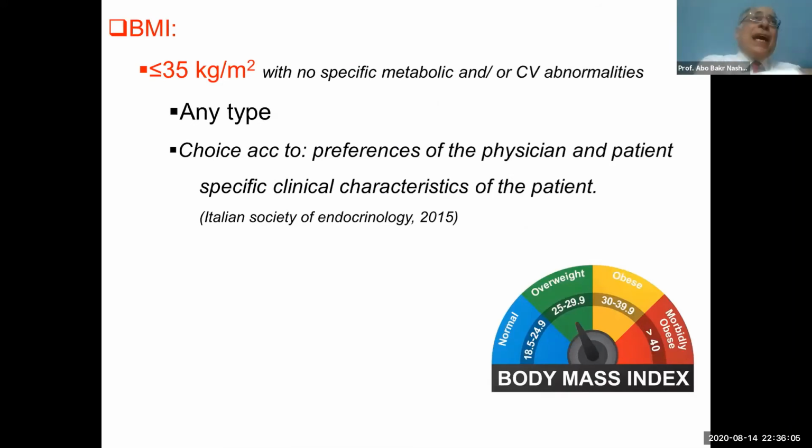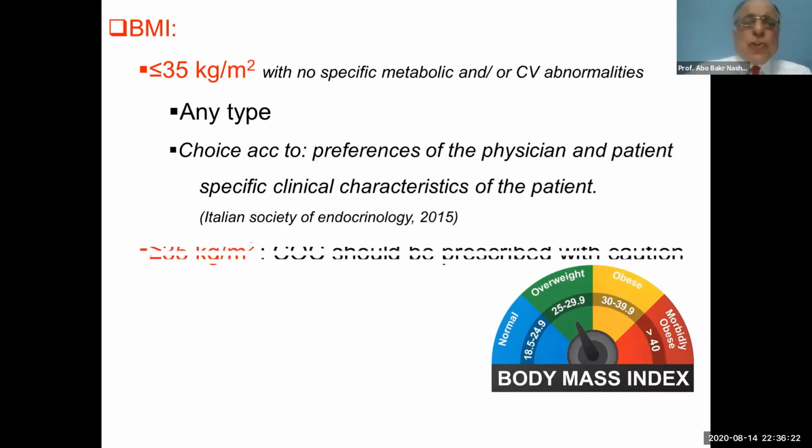And we should assess, as we mentioned, if the patient is obese or not, because this will determine our method of contraception. If the body mass index is less than 35, any type of combined oral contraceptive pills can be used. But if the body mass index is more than 35 kilograms per meter squared, we should give combined oral contraceptive pills with caution.